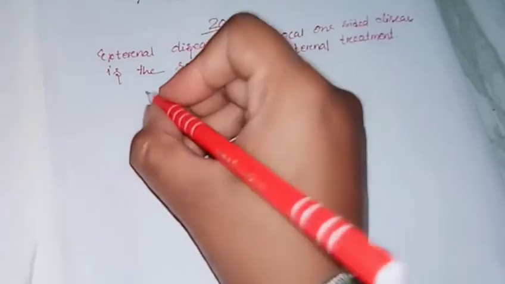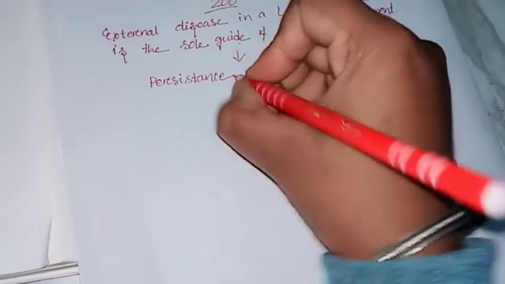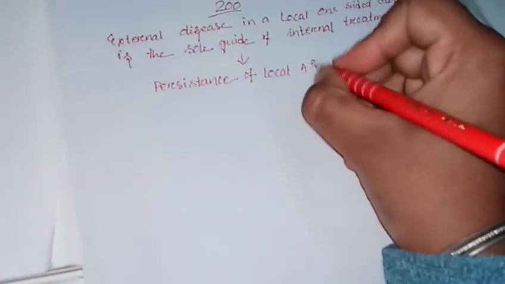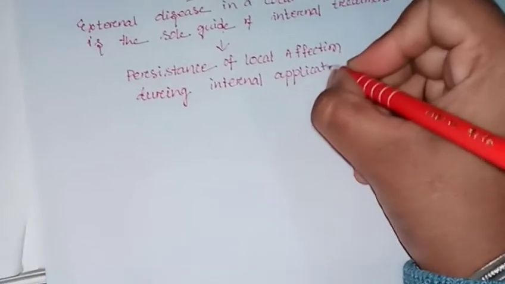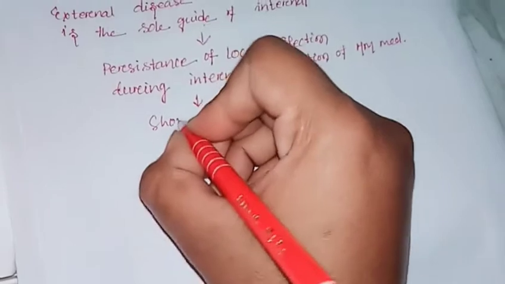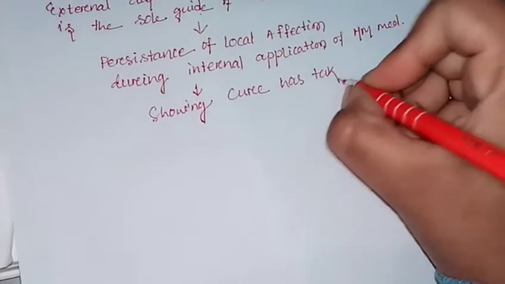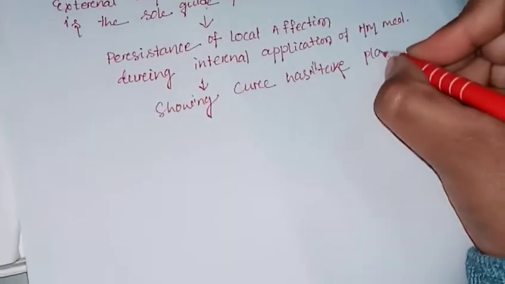That's why, if the external local affection persists during the internal application of homeopathic medicine, it shows us that the cure has not taken place completely.